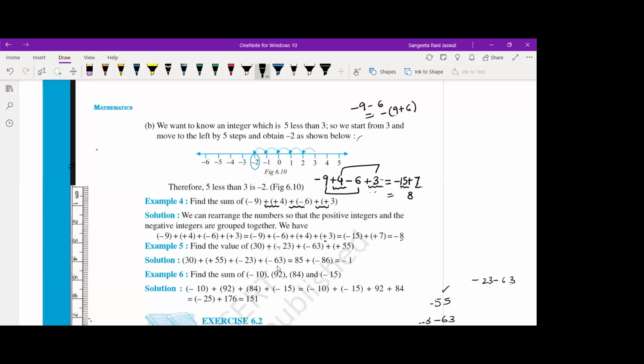Ignore the signs. Don't look at the sign. The bigger number is 15, no? So 15 has a negative sign. So we'll write negative here. -8, ma'am. Okay? Are you understanding? Yes, ma'am. So just see whichever is the bigger number, that sign you will put with the answer. Right? Okay.